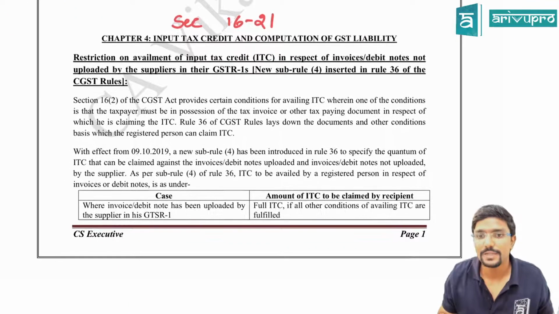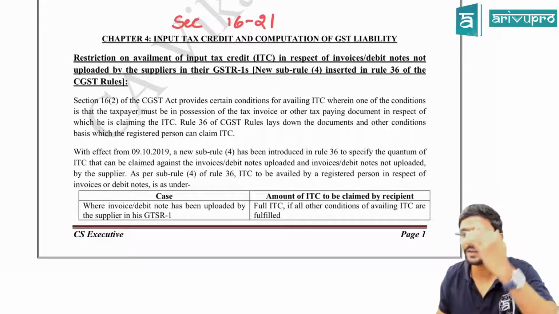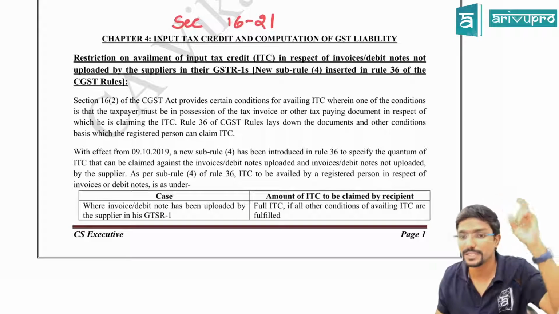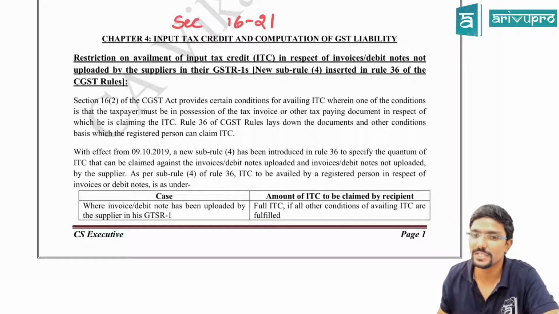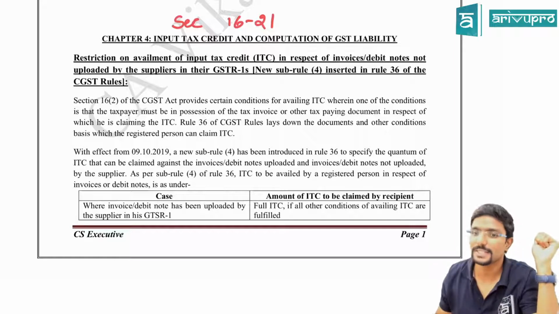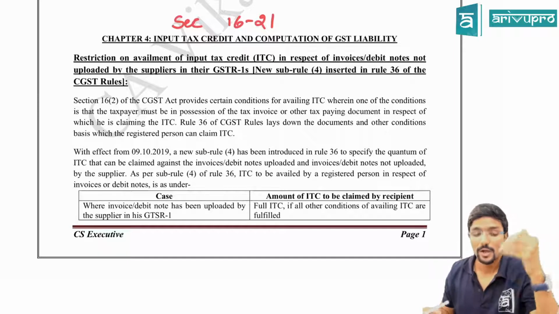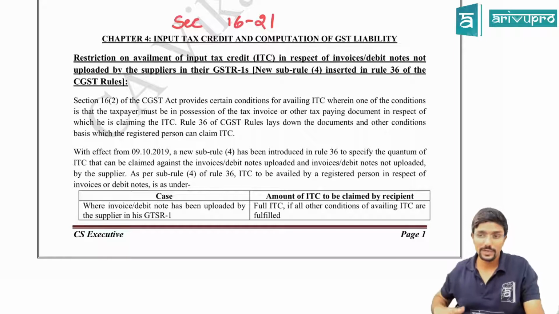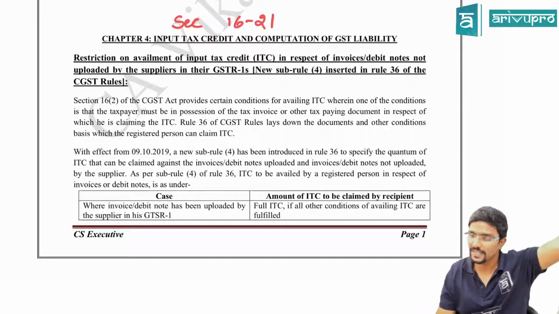Clear? Yeah. Section 16(2) of the CGST Act provides certain conditions for availing ITC, wherein one of the conditions is that the taxpayer must be in possession of a tax invoice or other tax paying document in respect of which he is claiming the ITC. This is what condition is given in Section 16. Rule 36 of the CGST Rules lays down the documents and other conditions on the basis of which the registered person can claim ITC. Means the recipient can claim ITC only when he has the tax invoice with him, which is issued by the supplier. That was the condition given in 16.